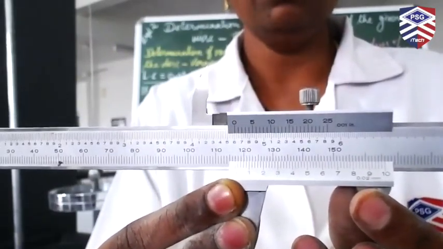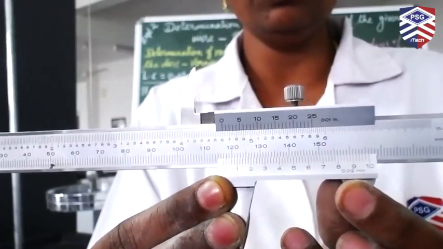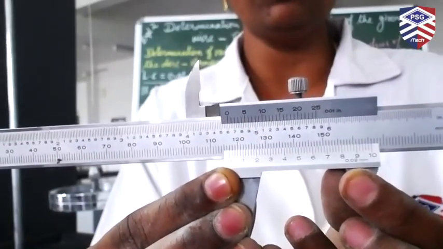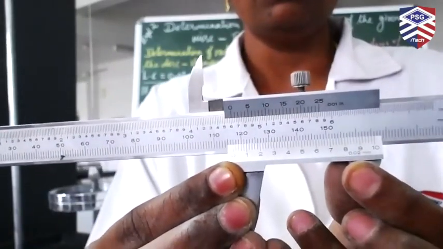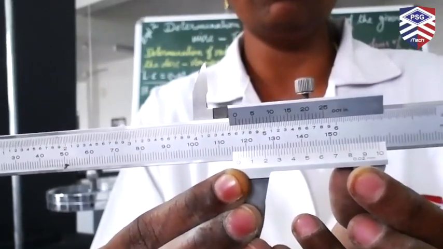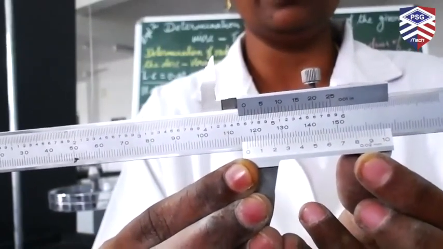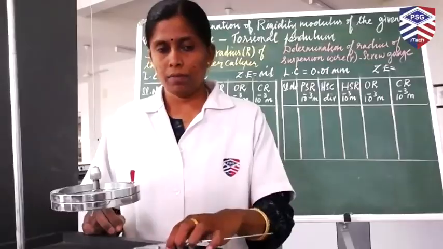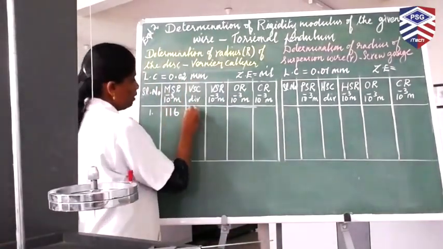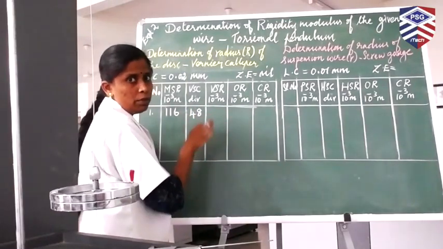on the vernier scale. If you have a closer look, the 48th division on the vernier scale exactly coincides with a division on the main scale. So I repeat, the 48th division exactly coincides with a division on the main scale, and hence the vernier scale coincidence for this particular reading is 48. Main scale reading is 116. Vernier scale coincidence is 48. In a similar way, you have to measure